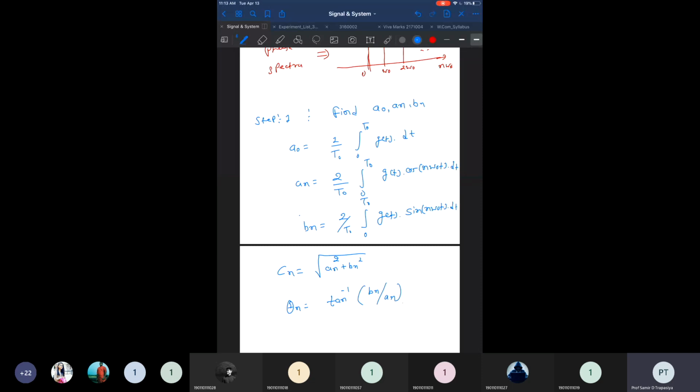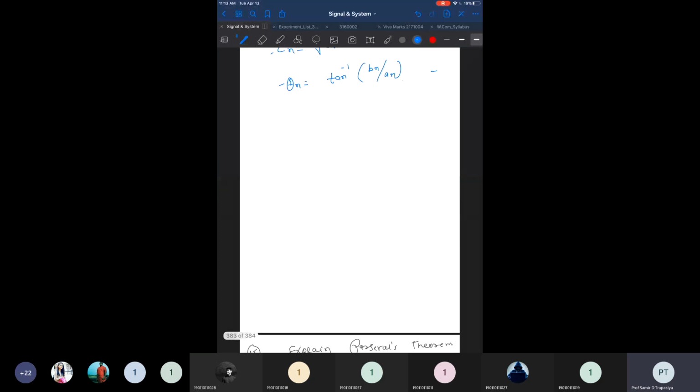So these are the steps of the process that you need to follow. First we find A0, An and Bn, and then we can plot the amplitude spectrum and phase spectrum. So that is right. You can go with this one.